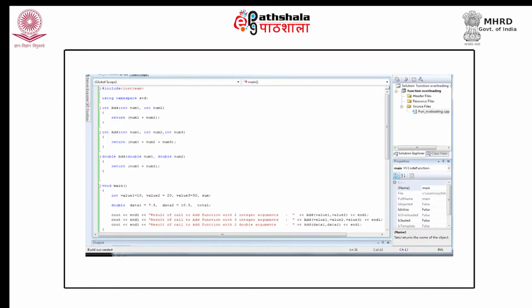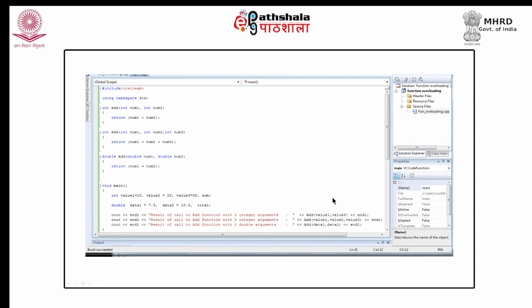Let us see the use of these functions in a program. These three functions have been implemented, and here you see three different calls to the add function. This is a call to the add function, this is also a call to the add function, and this is also a call to the add function, and there are three add functions. So, the compiler has the task of determining which of the three functions each call should be bound to.